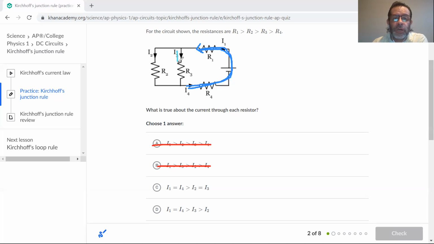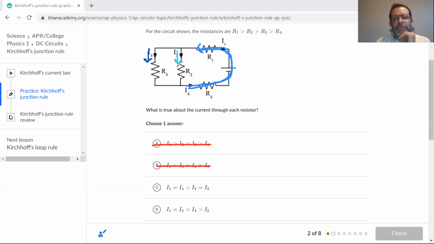So that means that there's going to be one current here that's I3, and there's going to be another current here that's called I2. Now, you just said that they can't be the same. Actually, they can be the same. What is going to be the factor that tells us what relationship those two currents have in the division?